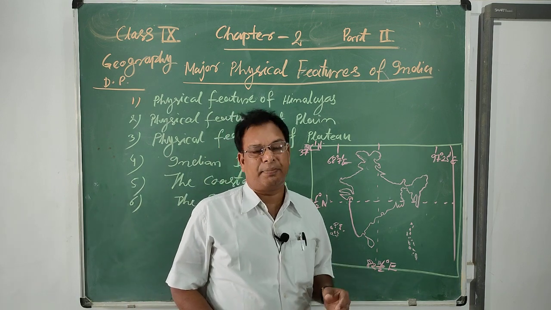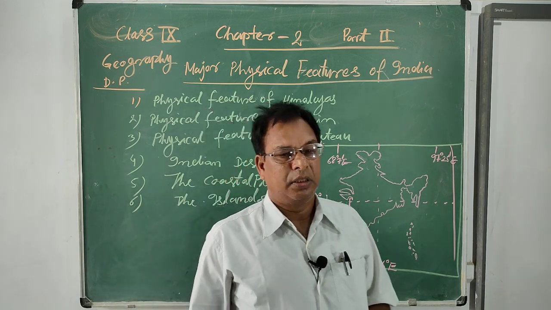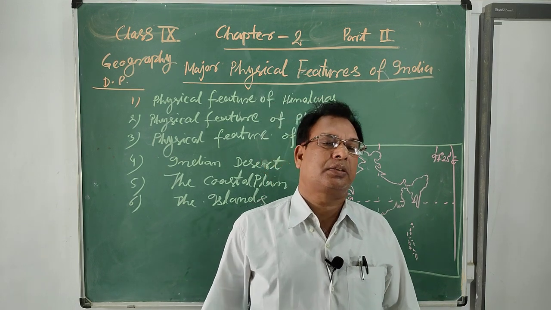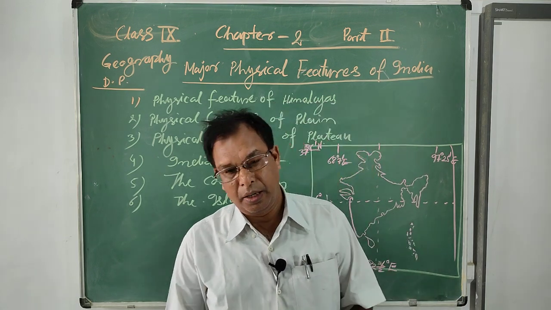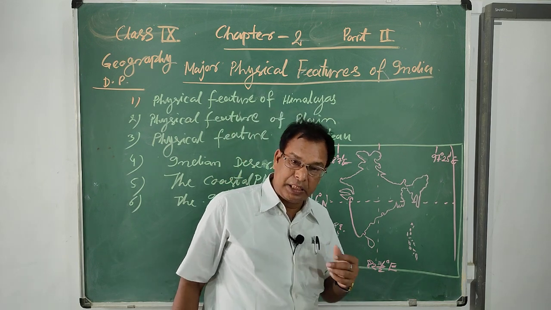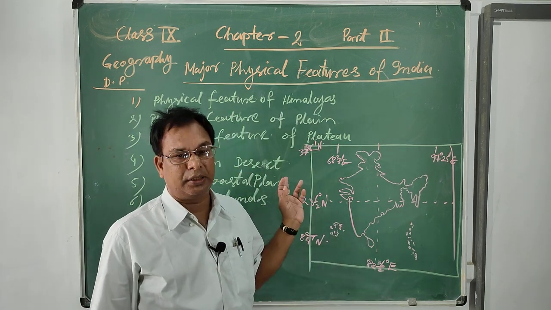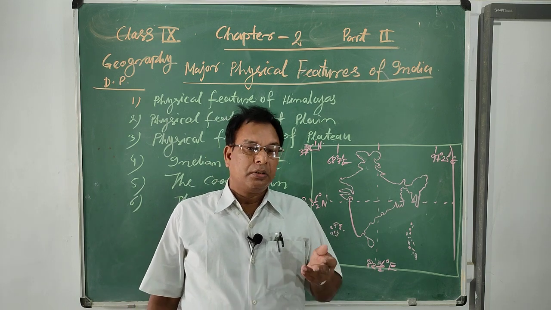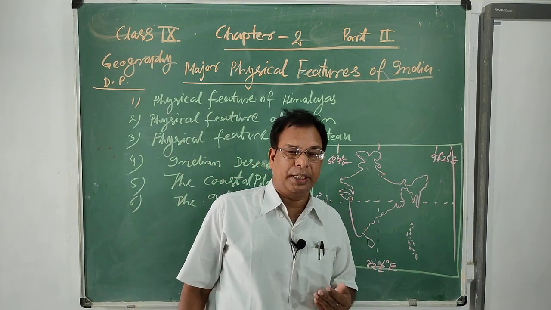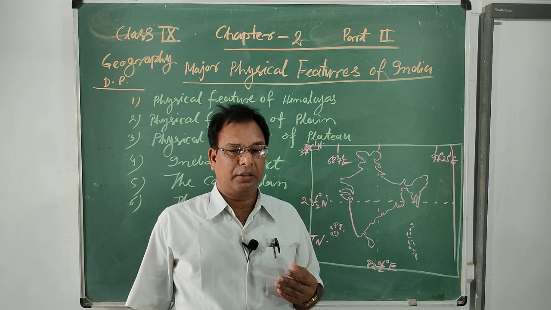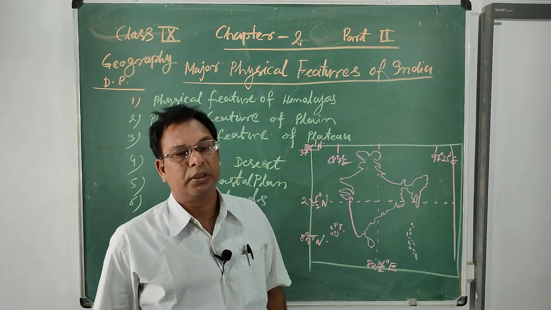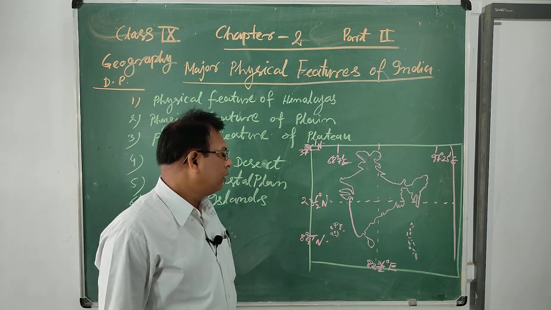The average height of the Himalayan region is 6,000 meters from sea level. But the highest peak of the Himalayas, you have also studied, is 8,848 meters from sea level.